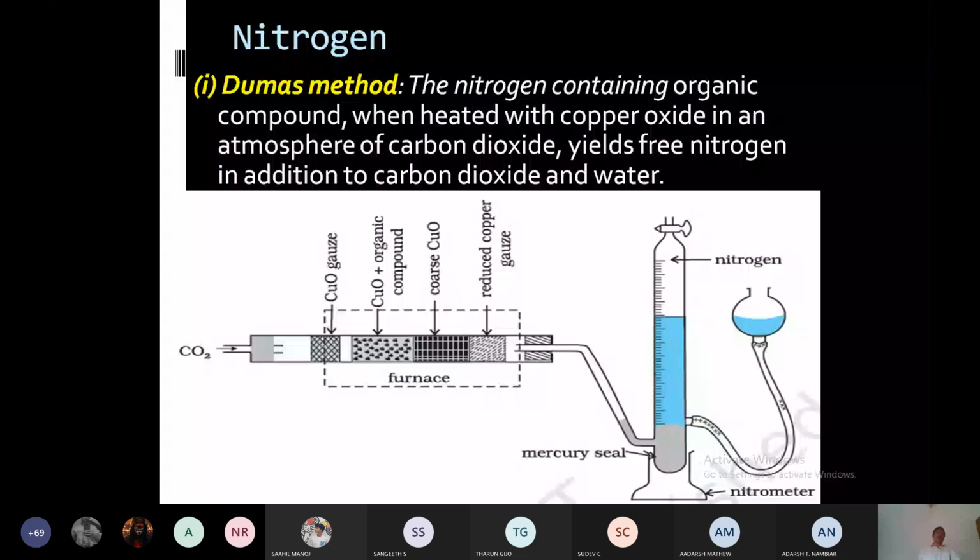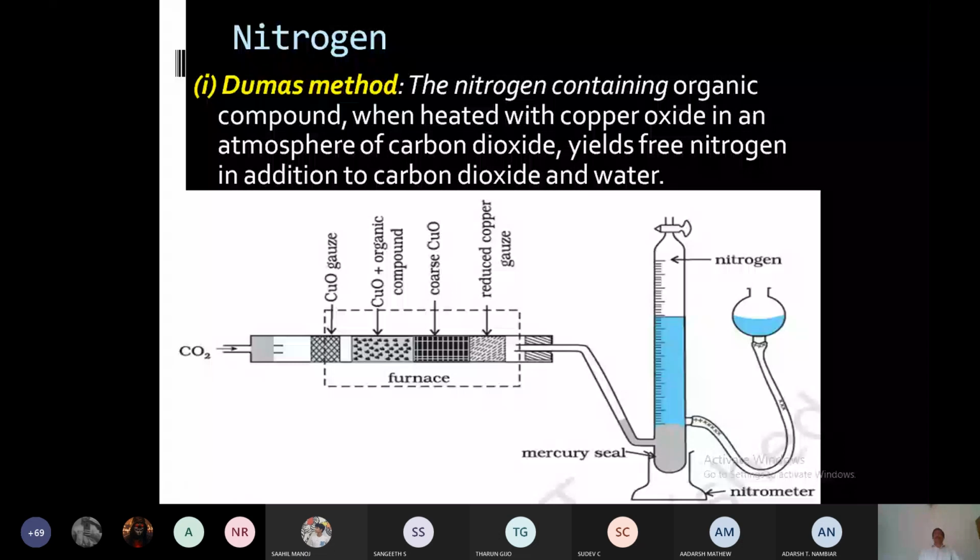The principle of Dumas method: an organic compound containing nitrogen, when oxidized, all the elements other than nitrogen will be converted to their oxides. Then the elemental nitrogen will become free. That is the basic principle.